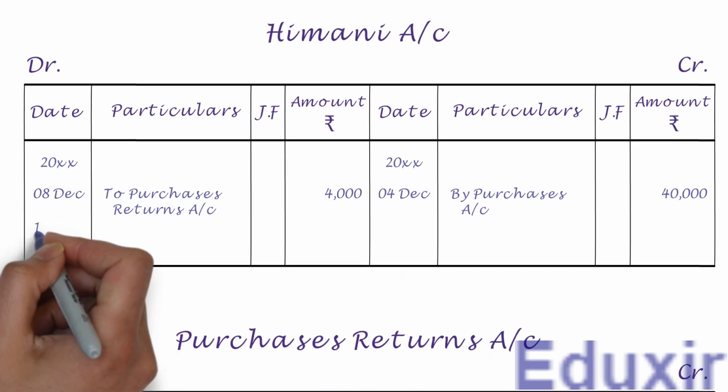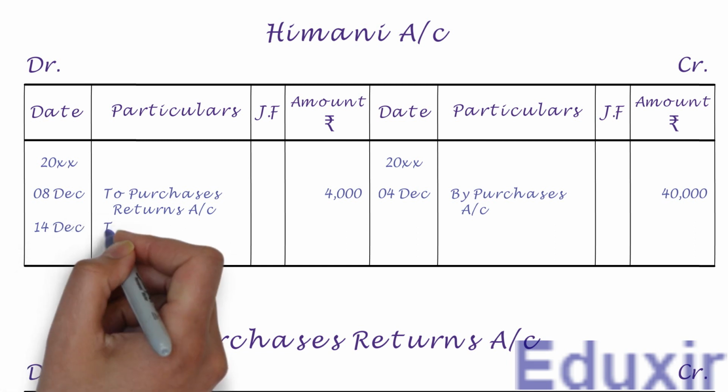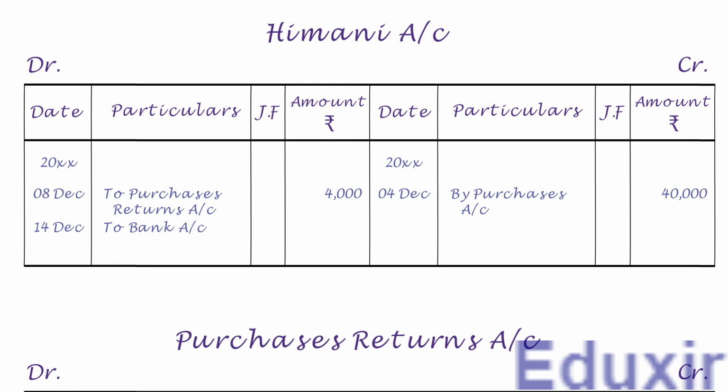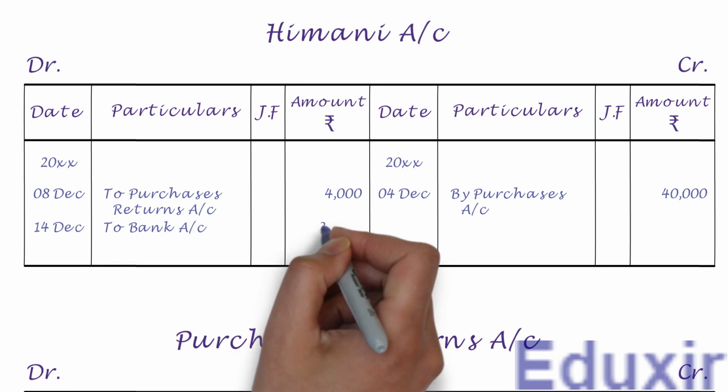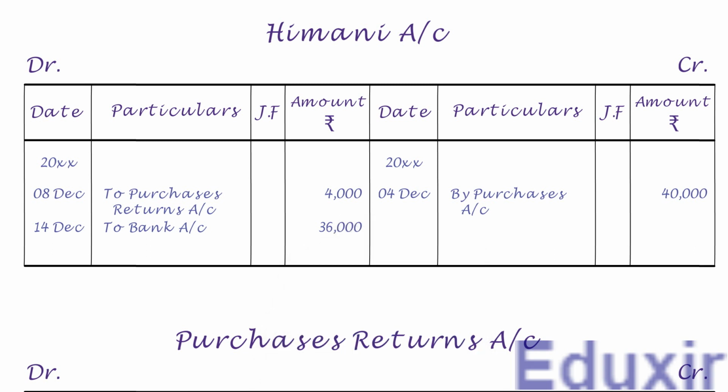Let us first write the date in the date column. We need to write to bank account into the particulars column. Let us write the debit amount of 36,000 rupees into the amount column. With that, we have completed the posting of this journal entry into Himani account. Let us now take up the next entry.